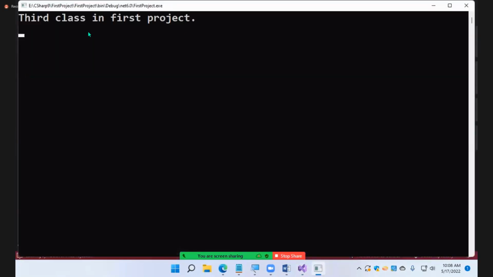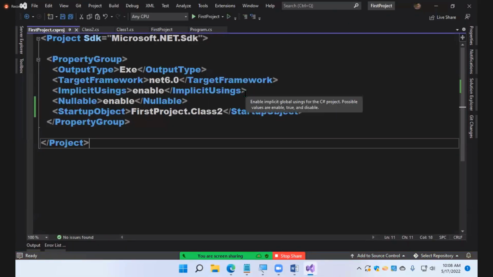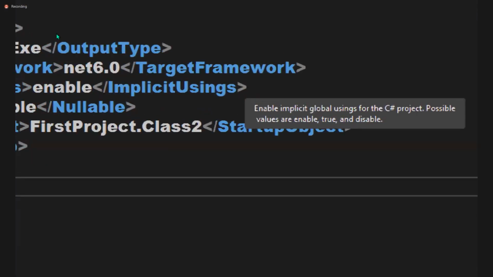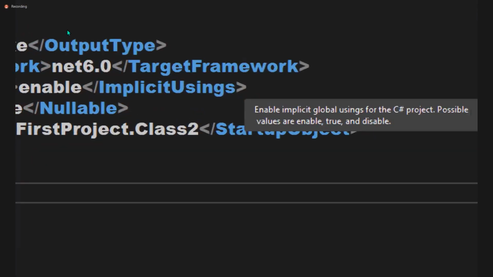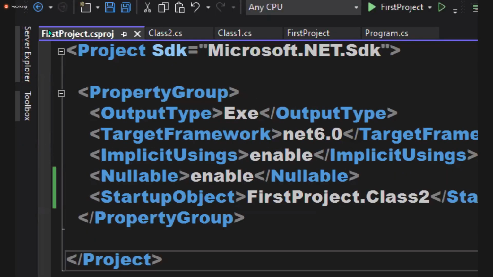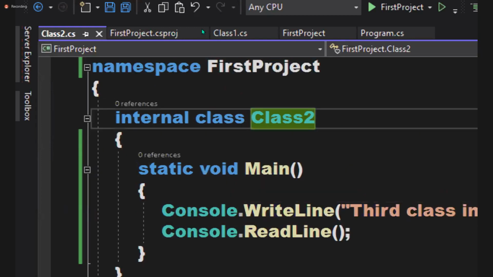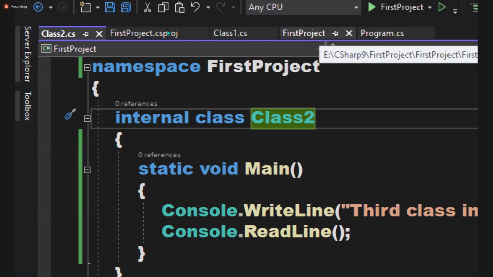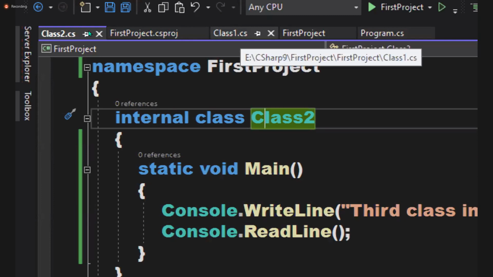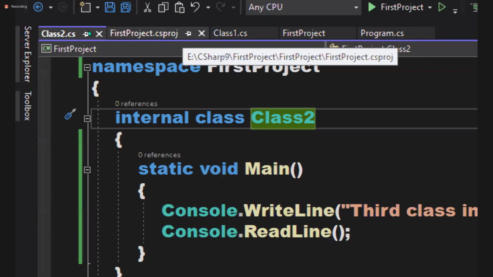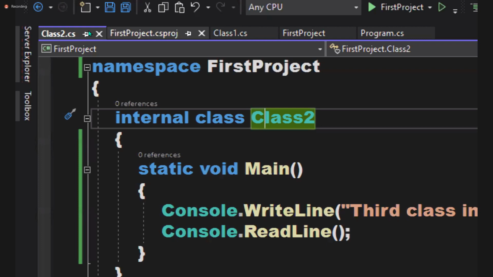All of you be careful. Are all files added here? Yes or no? Basically, when you add a new file, the new file will always be added on the left. Originally this is how it adds: first I open Program, then the project file, afterwards class one, in that sequence. When new items come, these items go to the right, and once it reaches the corner, it will remove the old ones.